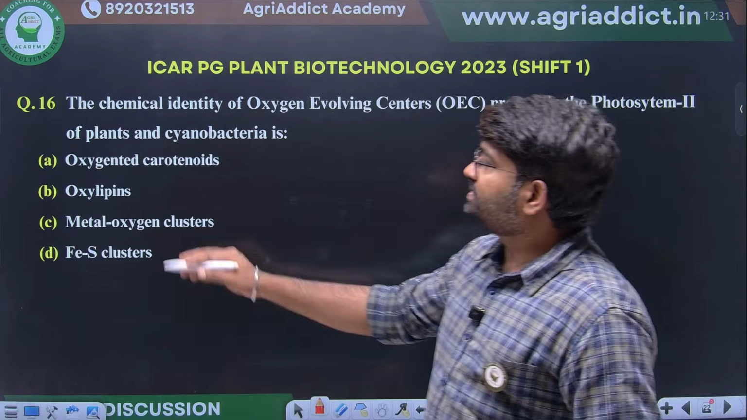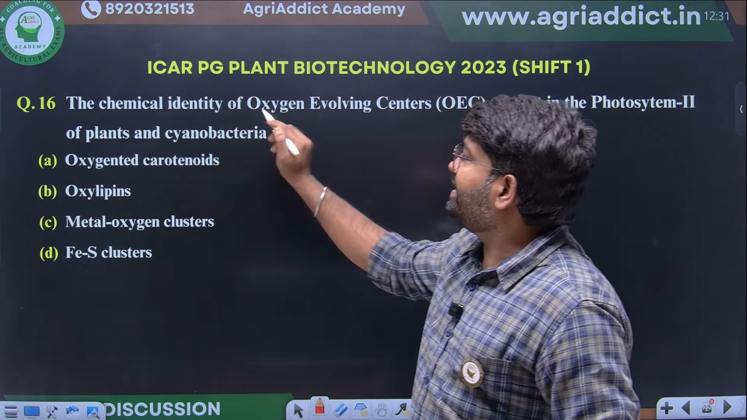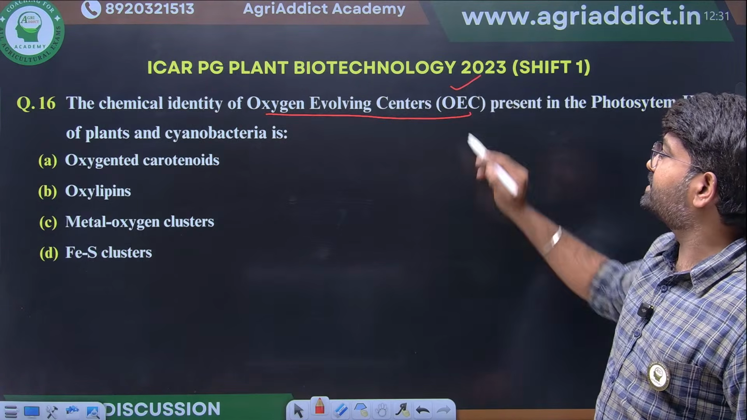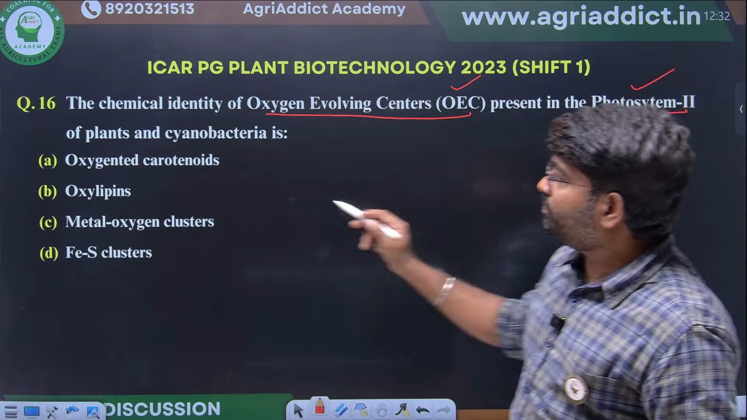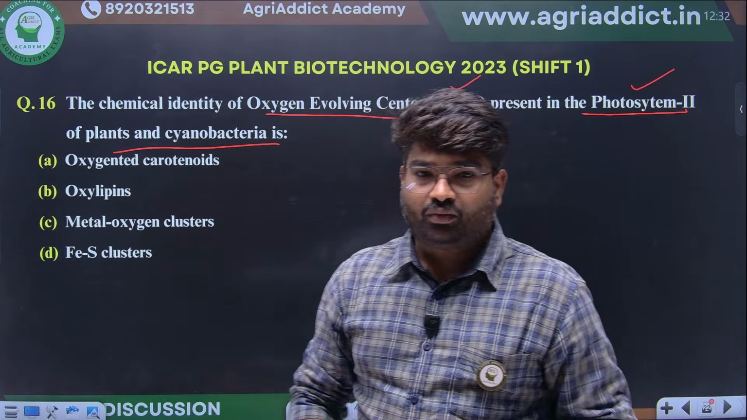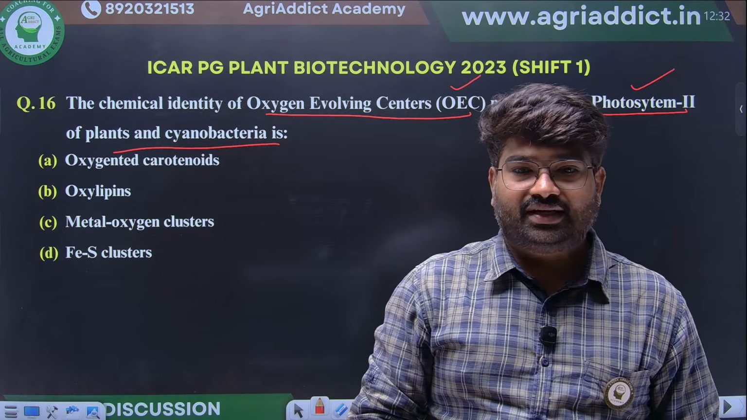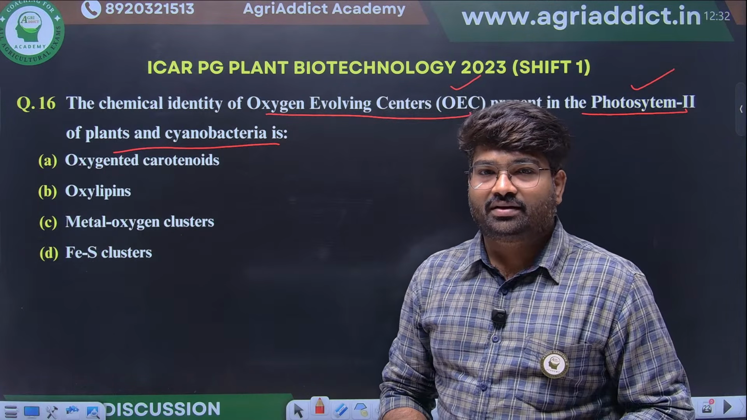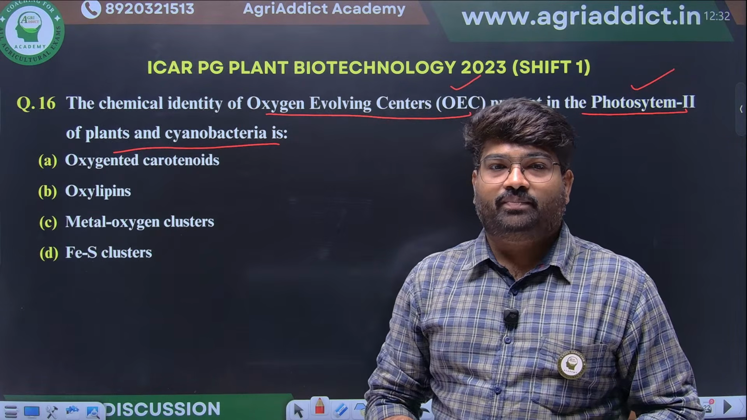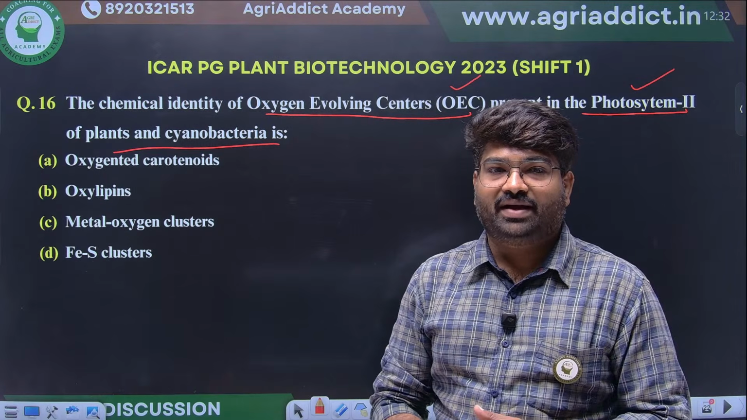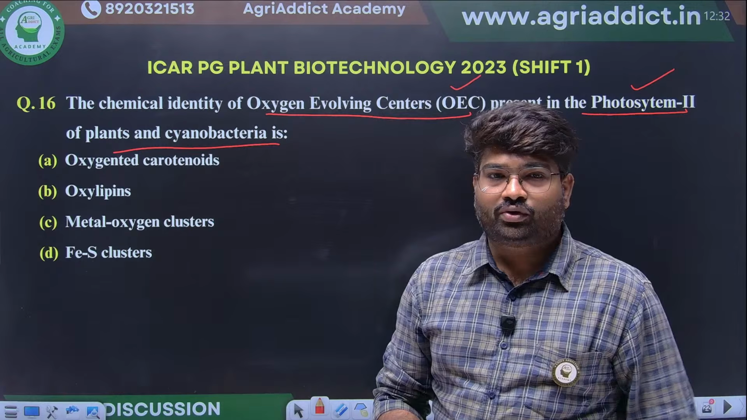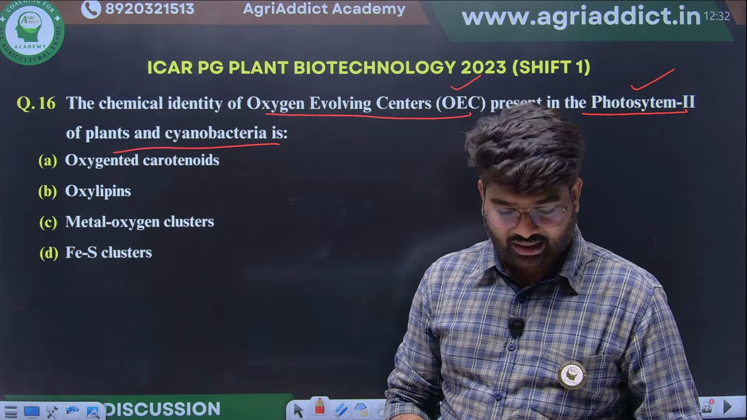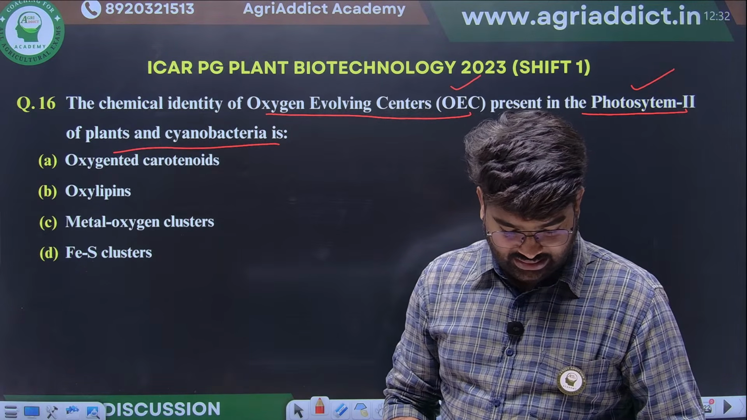Next, another simple thing. The chemical identity of the oxygen evolving center present in photosystem 2 of plants and cyanobacteria is what? Any guesses? What will be the answer?